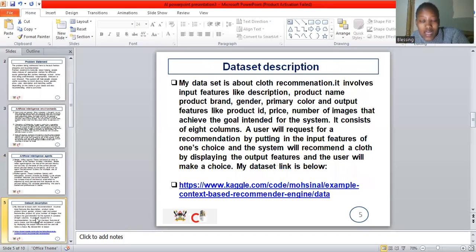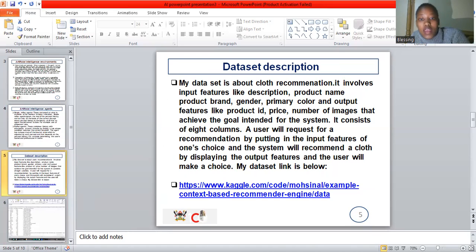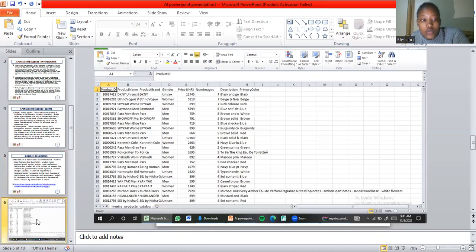So we also have a data set description. My data set is about clothes recommendation. It recommends clothes. It involves input features and output features. Input features will help the system determine what the user wants. Actually, the user will input those features, and the output features will help the system tell the user the choices that he has. For example, I gave a link here that will take you to my dataset, and I put in a screenshot of my dataset.